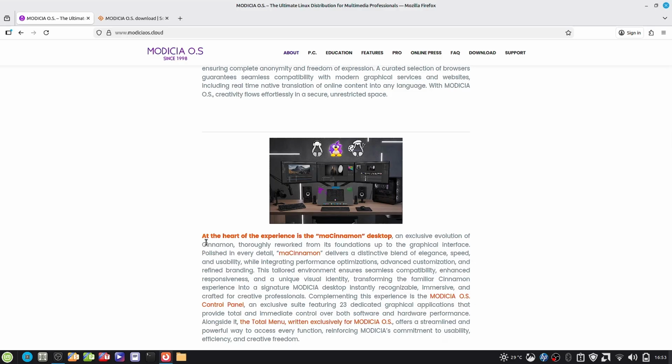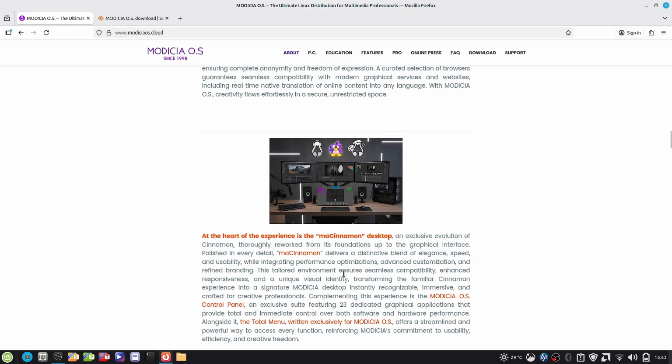At the heart of the experience is the Mac Cinnamon desktop, an exclusive evolution of Cinnamon. So there is some kind of fork or an advanced development of Cinnamon desktop, thoroughly reworked from the foundations up to the graphical interface, polished in every detail. Mac Cinnamon delivers a distinctive blend of elegance, speed, usability while integrating performance optimization, advanced customizations, and refined branding.